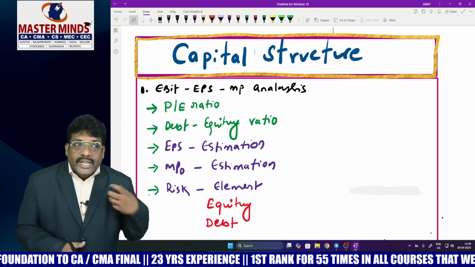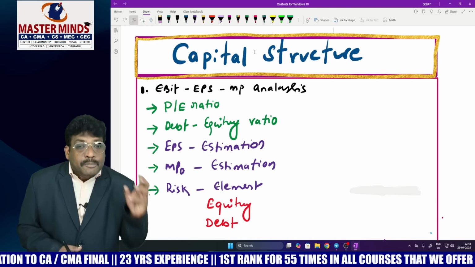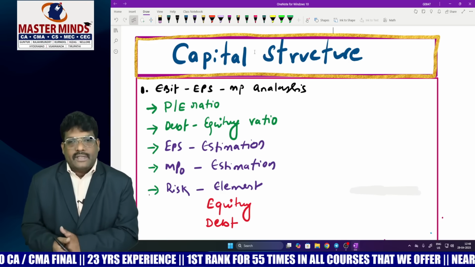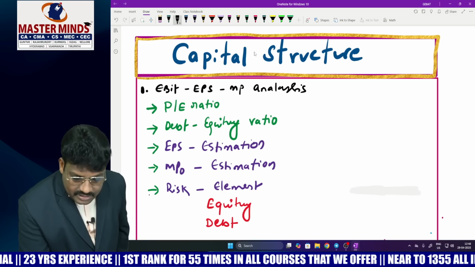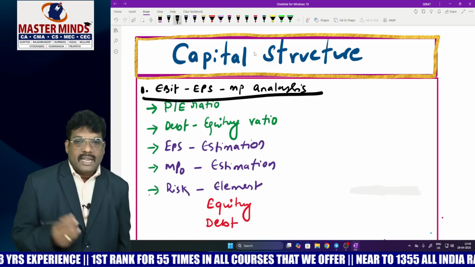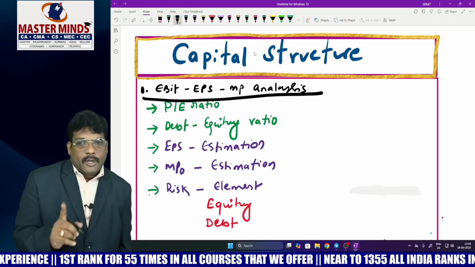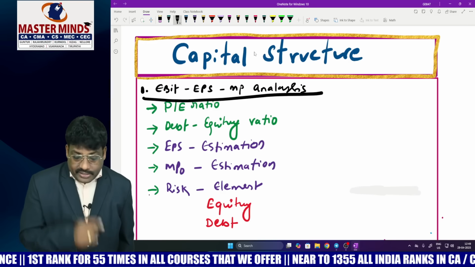For that purpose, to determine what would be the optimum mix of the debt, equity and preference, we have to make multiple analyses. One of the analyses is nothing but EBIT-EPS analysis. Three problems are there. Don't forget to solve that one.